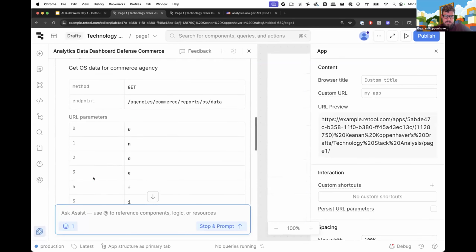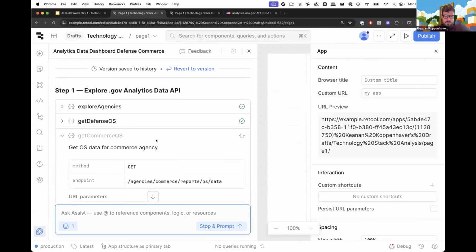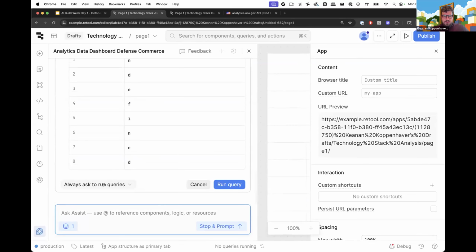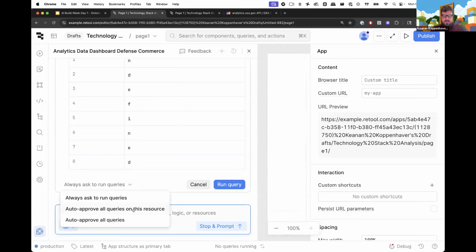And so we can see basically it's making all of these queries. Now it's going to do the one for the commerce agency. So at this point, I'm feeling pretty good about what it's doing here. It seems to be making the correct decisions. So I'm going to go down here and I'm going to say auto approve all queries on this resource, which basically means anytime you want to make a request to this API, go ahead and do it. You don't have to ask me.